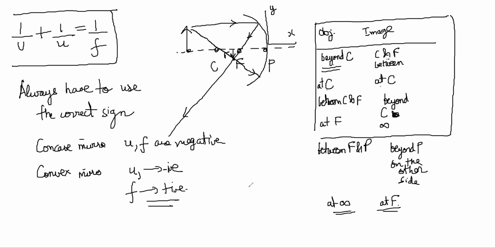Now you can also get the magnification, which is the change in size that is happening. It is equal to image size by object size, and it turns out to be minus V by U, right?